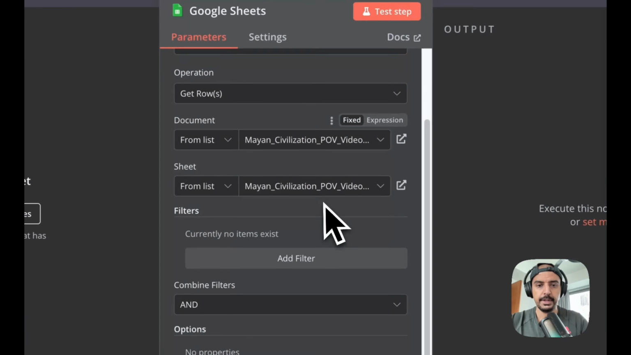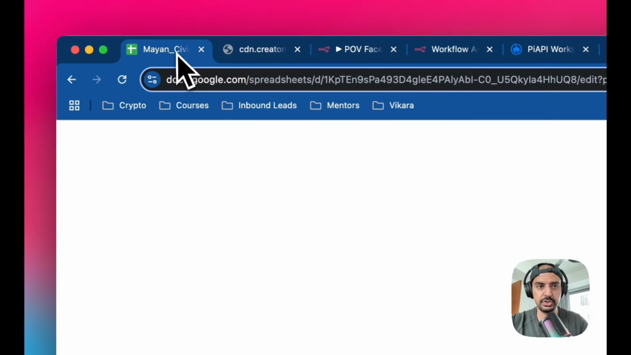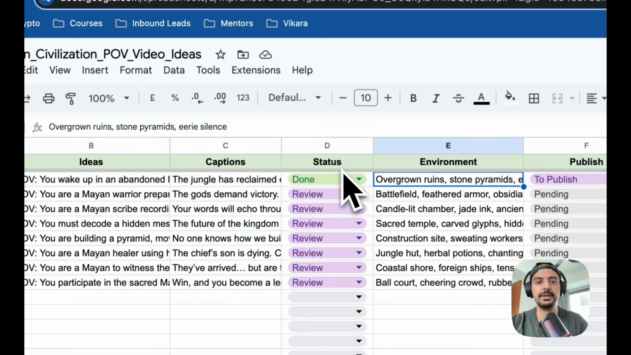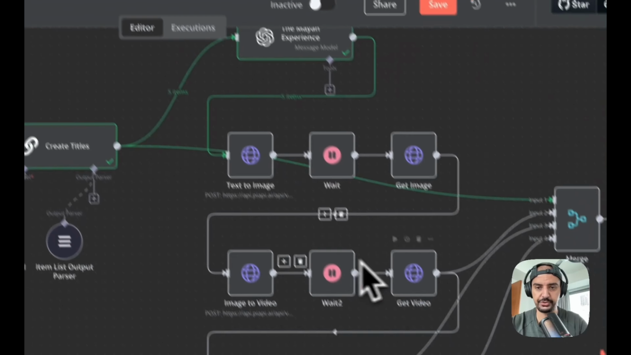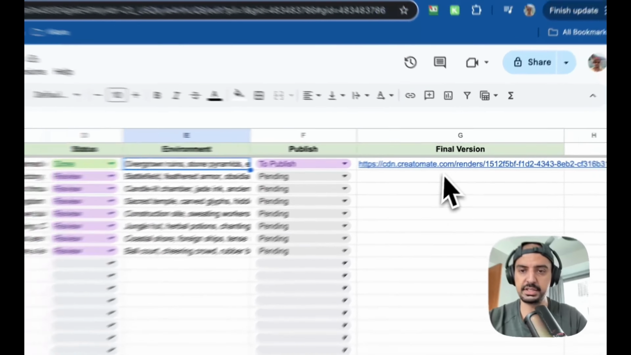Okay, and then you want to add a filter, because if you go back to the original, you'll see that the status column is the one that's going to trigger this part of the automation, right? And that's important, because this one's done. So once this entire flow has finished, it's going to update this to done, and to publish, and it's going to have a final output.